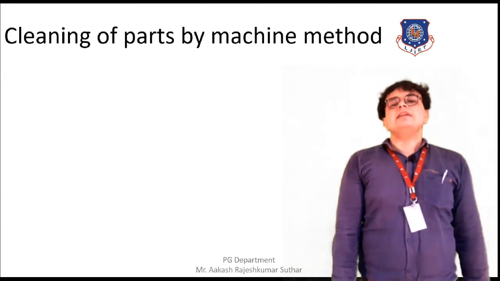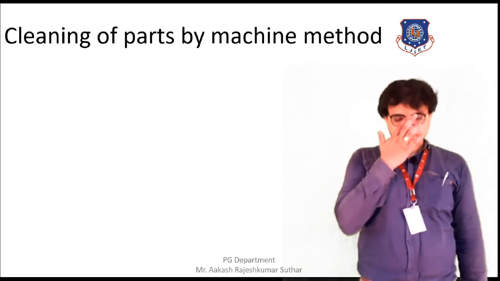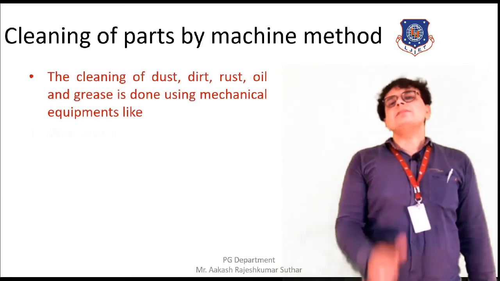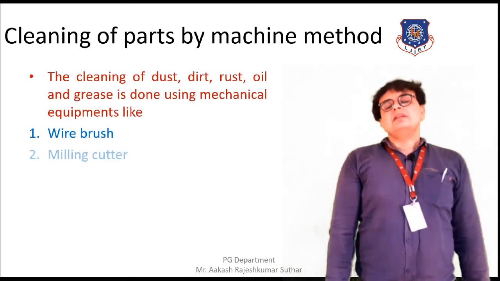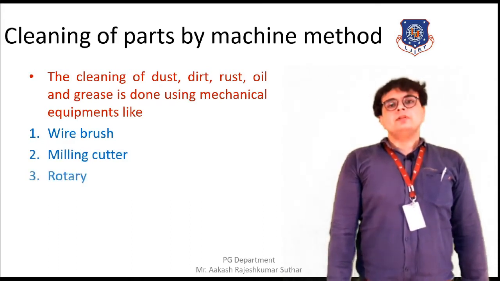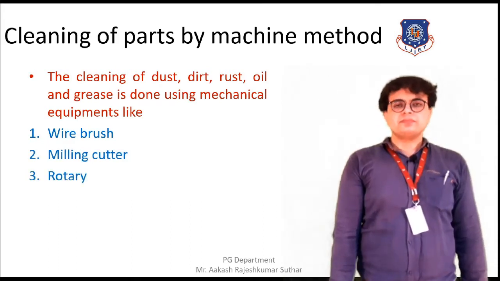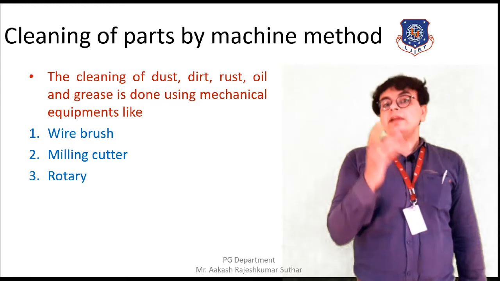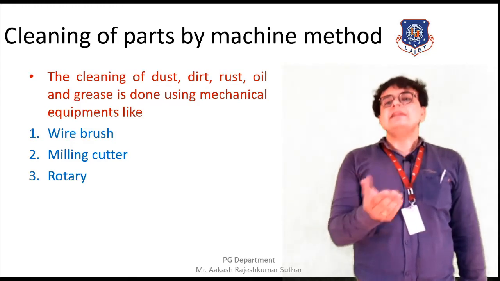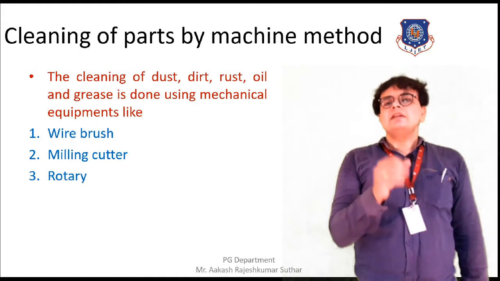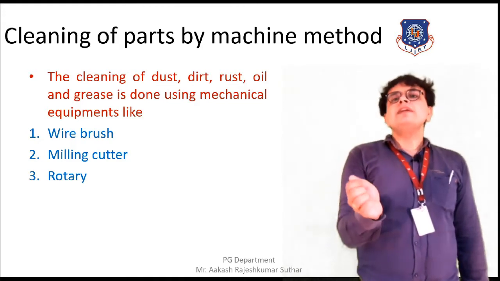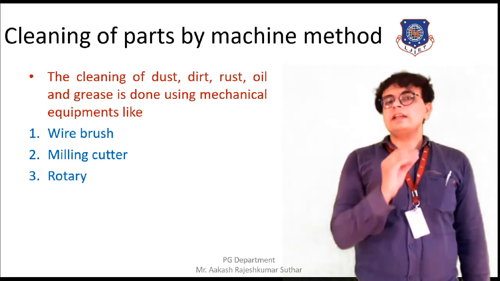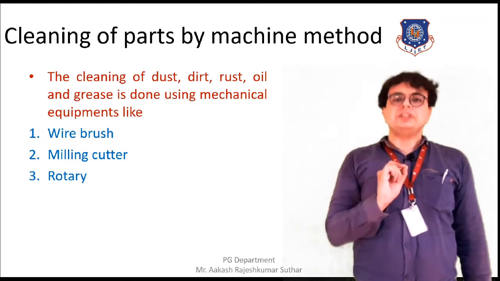Moving towards the next method, that is cleaning of the parts by the machine method. So here we are using some mechanical machines. The machines are nothing but the wire brush, milling cutter and the rotary. So with the help of a wire brush, we are just wiping the outer surface of the machine parts where the layer of the lubrication or the grease or the oil is being found, and with the least effort, a little pressure, and just by moving the wire brush over the surface, the layer of the oil will get removed, and ultimately we can get a clean outer surface of the machine.